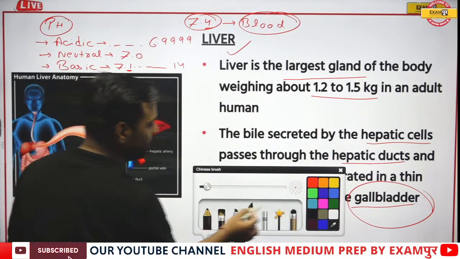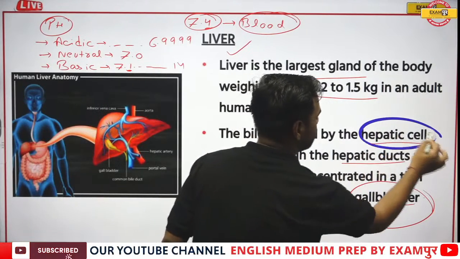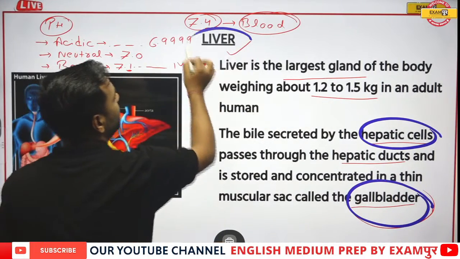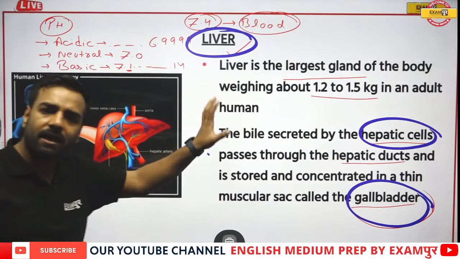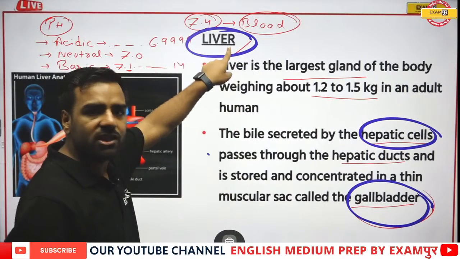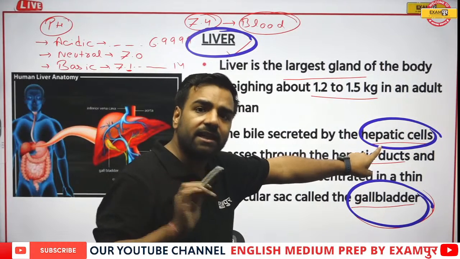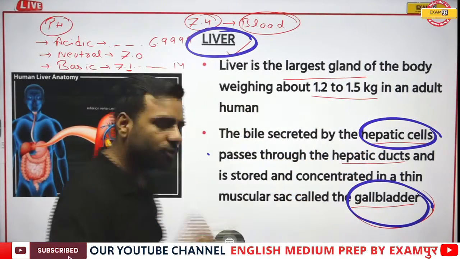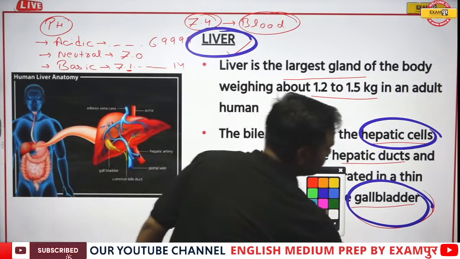I'll mark it with the blue color, which would be quite easier for you all. Hepatic cells, then gallbladder, and this liver. These three are the important points. Please remember, these three are the important terms which are going to be very, very useful in the examination. Creation is done from the liver. In the liver also, which cell? Hepatic cells. Which ducts? Hepatic ducts. And storage in the gallbladder. So these three are the important terms. Do not forget. Moving forward now.